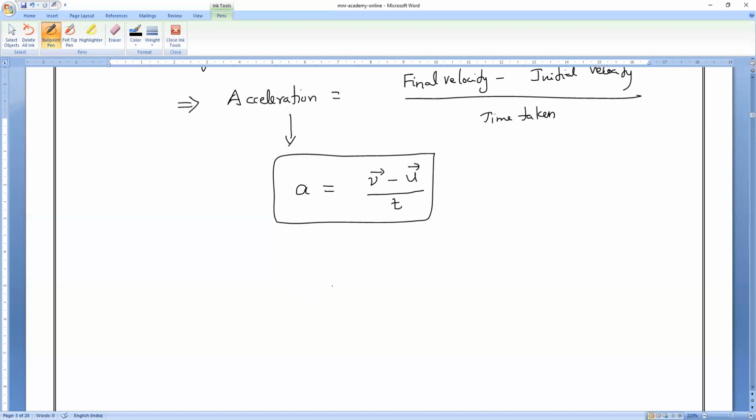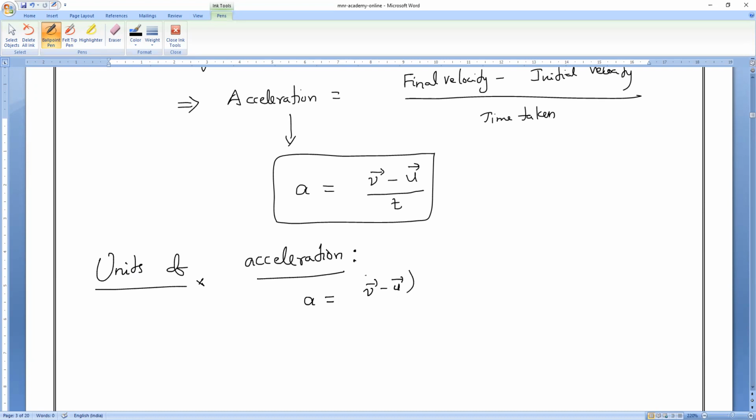So now, units of acceleration. Very careful. We'll study the negative case with examples, Sanjay, when we are solving; you'll understand it. Is it okay, Sanjay? So units of acceleration. What is the formula of acceleration? A is equal to final velocity minus initial velocity, so everything is the same, divided by time period. So what is the velocity formula?